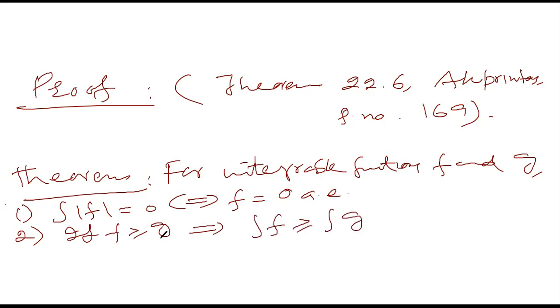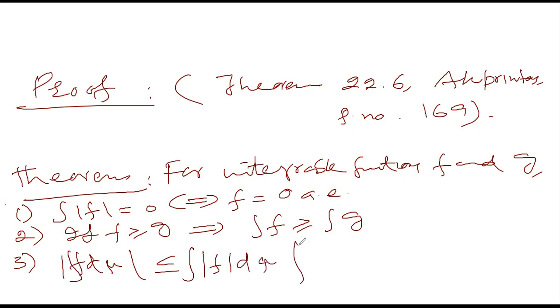We have proved these results for upper functions. You can apply those results because f is integrable, therefore f is the difference of two upper functions. Then you have to transform those upper functions so that this positive sign will remain there. So that's very simple. You can see it. And this one: mod of the integral of f d mu is less than or equal to the integral of mod of f d mu.